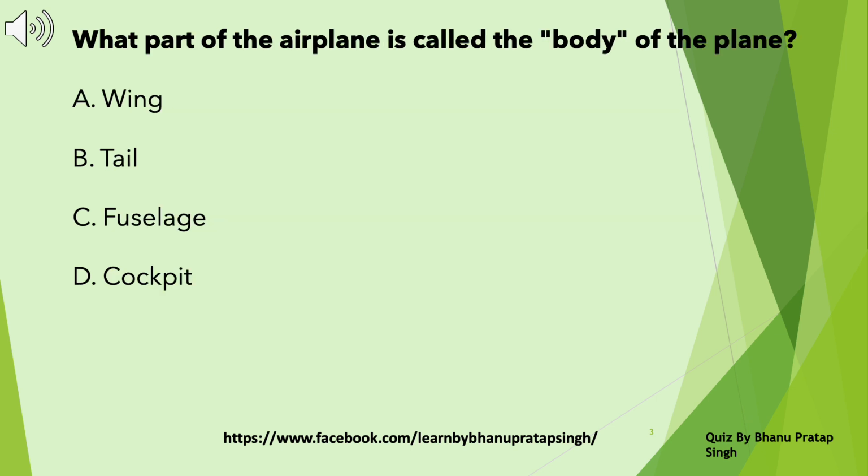What part of the airplane is called the body of the plane? A. Wing. B. Tail. C. Fuselage. D. Cockpit. Take a pause and choose the correct answer. Answer C. Fuselage.